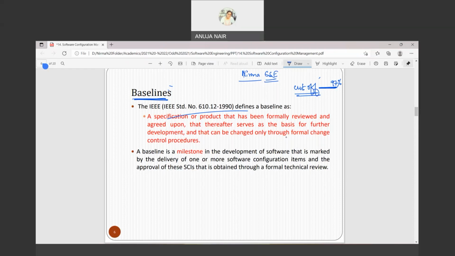So what you have done, it is formally reviewed. You have formally created a cutoff that 97% is the cutoff. It is formally reviewed and agreed upon. Depending upon all the percentage that students have got, the university decides that okay, this is the cutoff of NIRMA University, right?